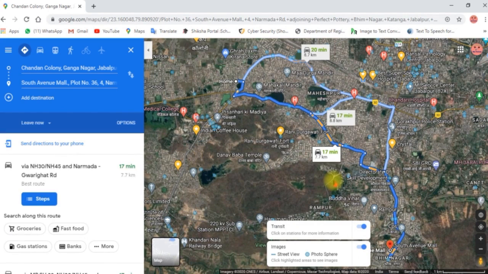So this is the total path. I can go this way, and it is only 7.7 kilometers and will take 17 minutes. If I choose this route, it will again take 17 minutes, and the distance is 8.8 kilometers. If I choose this route, the distance is 8.7 kilometers and it will take 20 minutes. Here the distance is more and the time is less; here the distance is less and the time is more because of the traffic. It also includes the traffic.